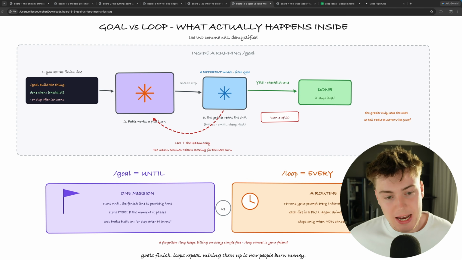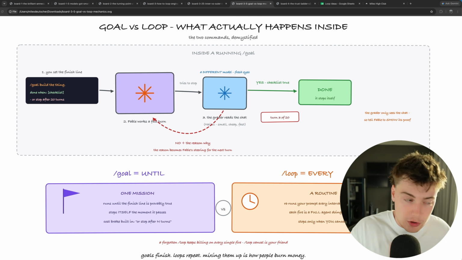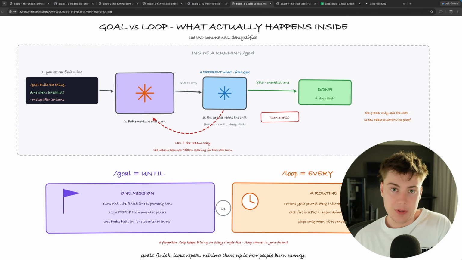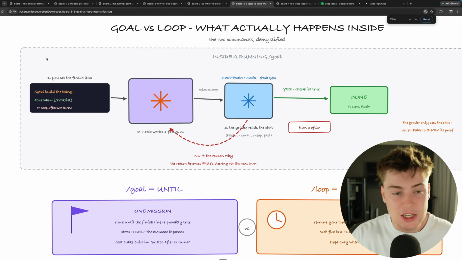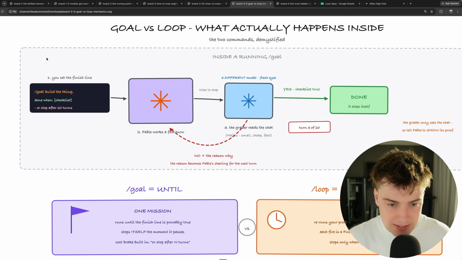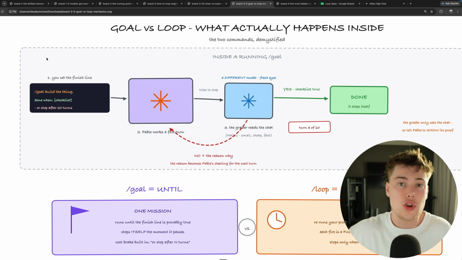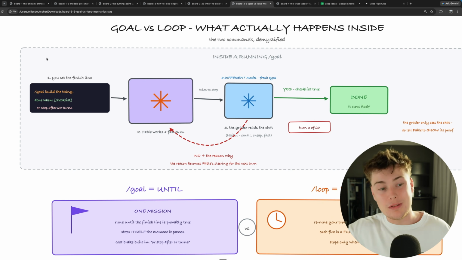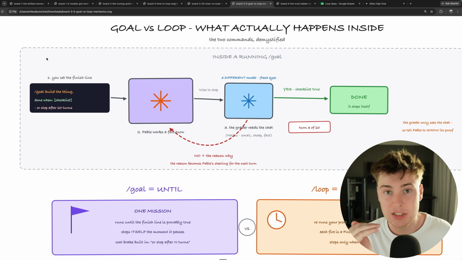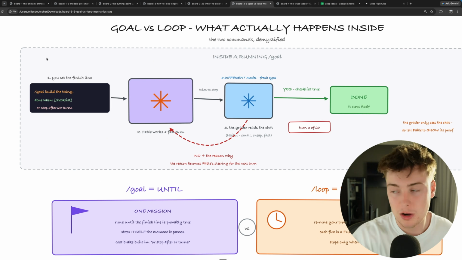Before I show you a prompt in action, I need to define what /goal is and what /loop is. When you use /goal, you're essentially telling Claude, in this case, but you can do this on ChatGPT, it works the exact same, they both have this functionality, what you want to be achieved. So build this thing, and this is when you're done. You give it the exact conditions for when it needs to complete its work.